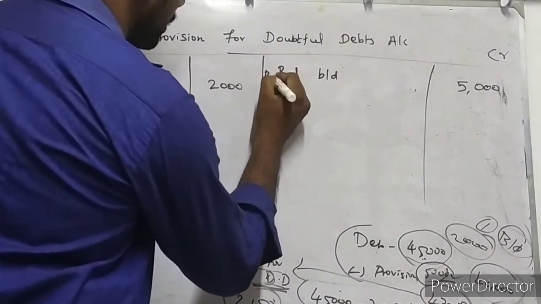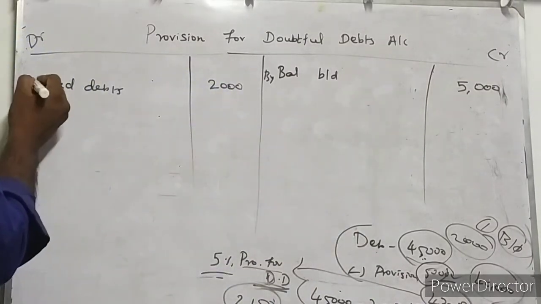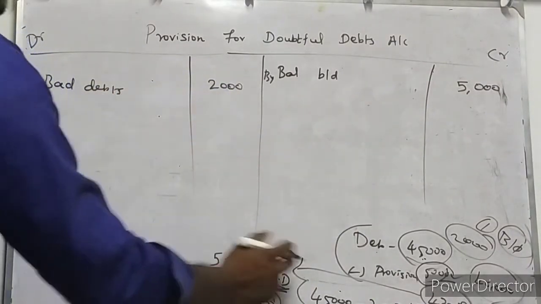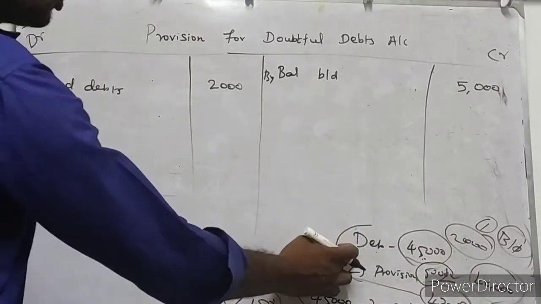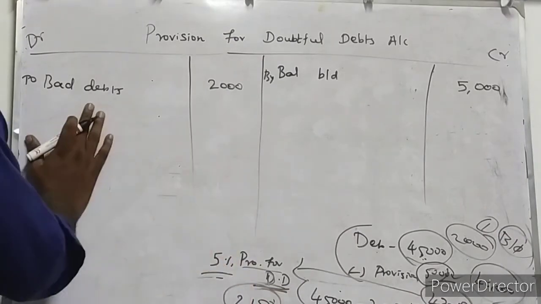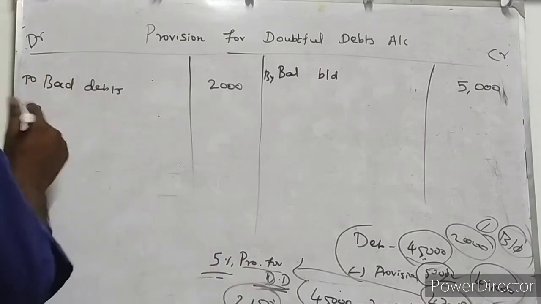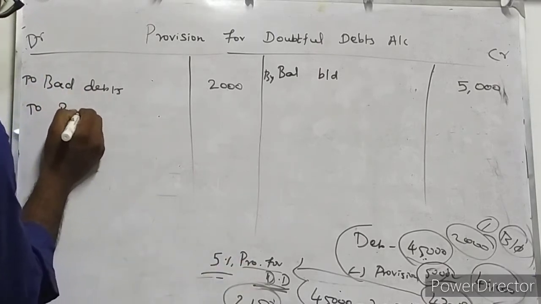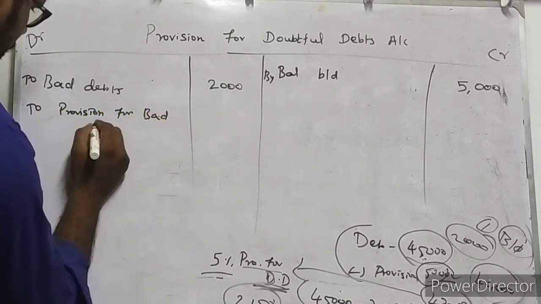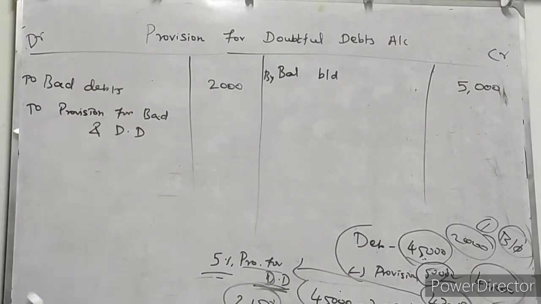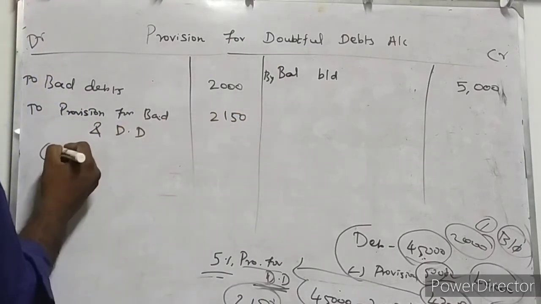First one is balance brought down, 5,000 rupees, the actual information they have given in your balance sheet. And second one is bad debts 2,000 rupees. As per additional information, first information, debtors of 2,000 rupees become bad. So bad debts 2,000 rupees. And second information is bad and doubtful debts 2,150 rupees. It's a provision. Provision for bad and doubtful debts, DD, isn't it? 2,150 rupees.